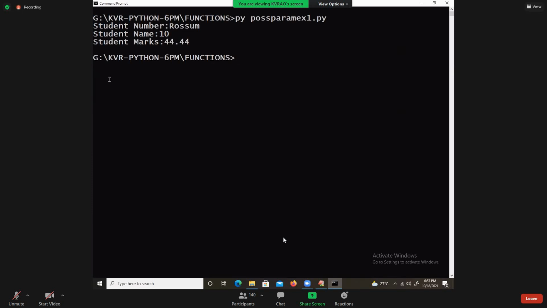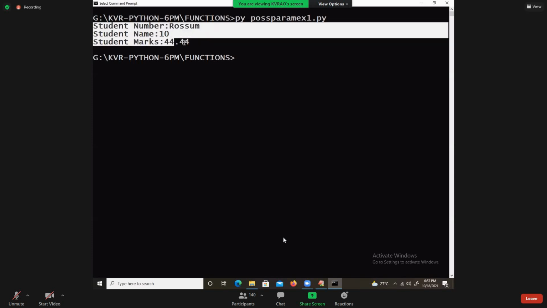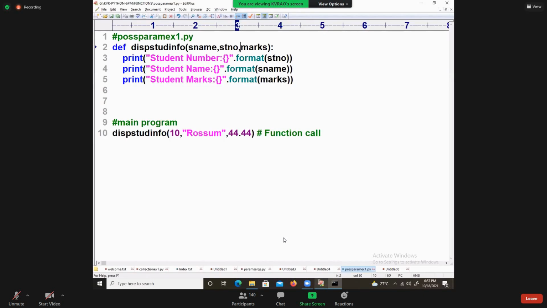Ravi Teja, no error. Student number is awesome. Name is 40. Name is 10. Marks is called 44 point. It looks like a wrong result for the end user. Python is one of the dynamically typed programming languages. So please take care about it. 10 is there in the name, no problem. Marks is there in the marks, no problem.